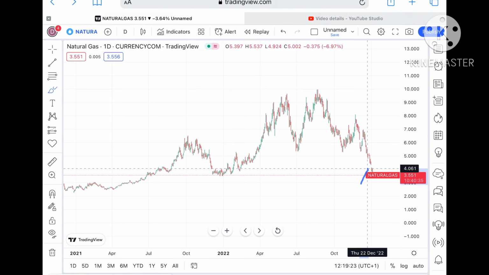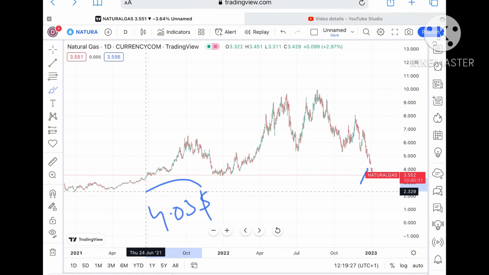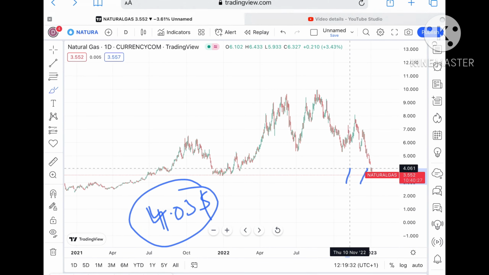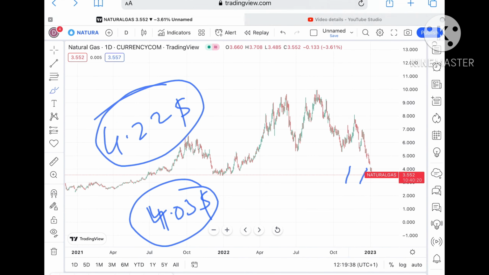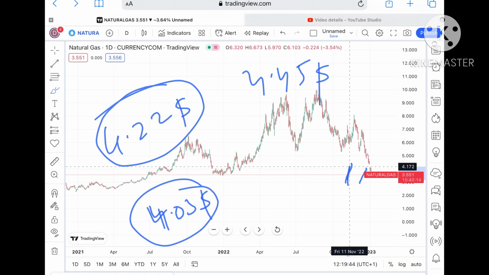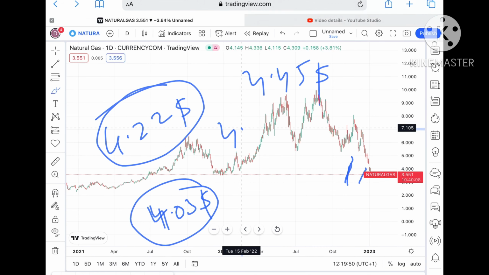chances are high that we can see it can move further upside towards a level of $3.809. Okay, and if it moves further upside, we can see it can cross that particular zone, and from there we can see a level of $4.035, and from there it can move further upside towards a level of $4.228. Okay, and if that level also sustains, then chances of going further upside are there, as we can see that it will form a swing at a level, and we can see a level of 4.45 after a level of $4.22.